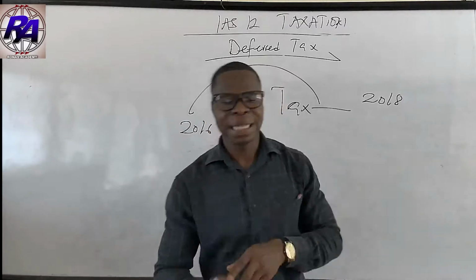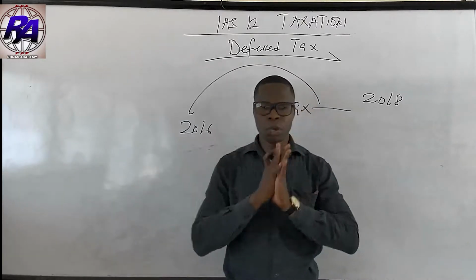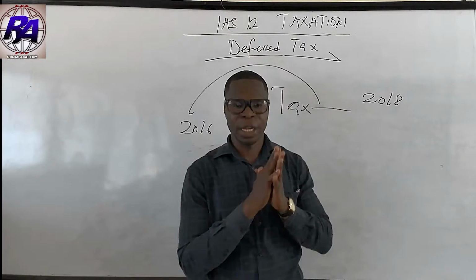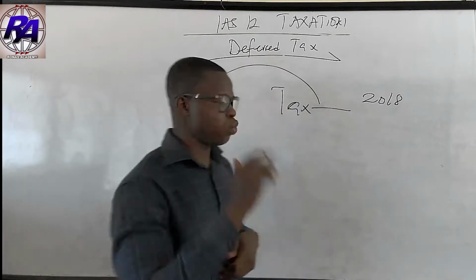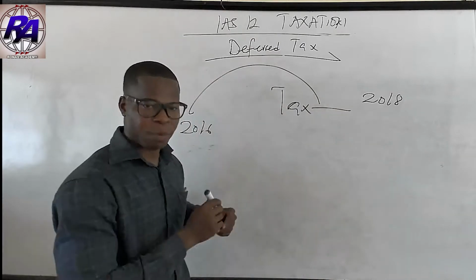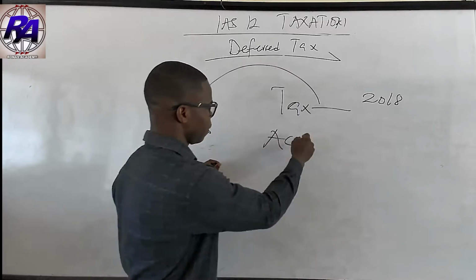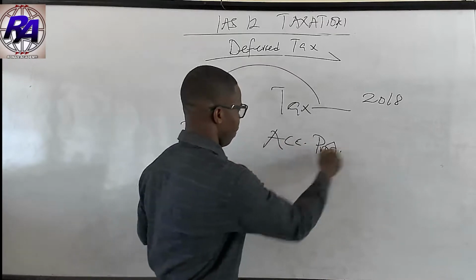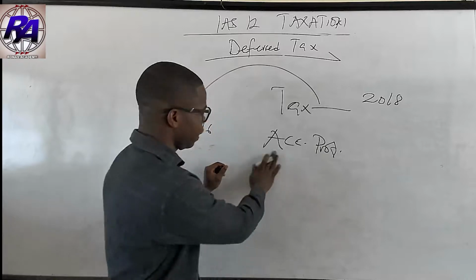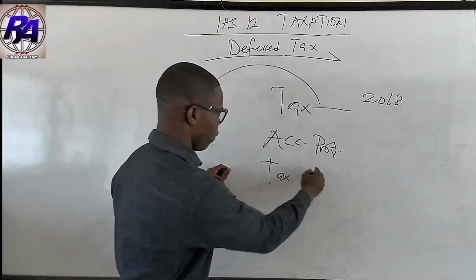But remember that it is in relation to transactions that have already occurred. We have looked at two basic types of profit: the accounting profit and then the taxable profit.